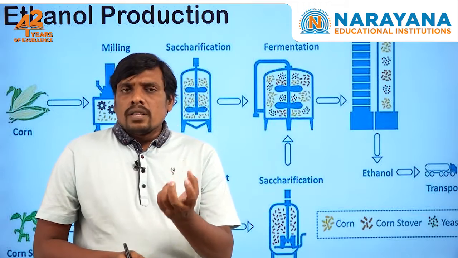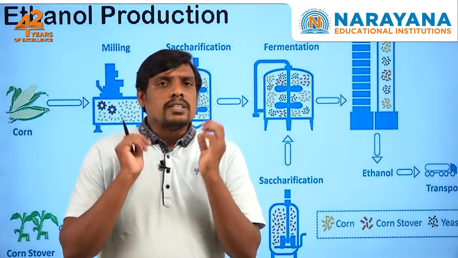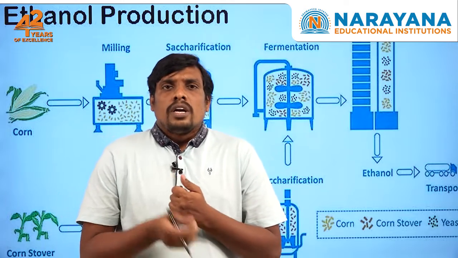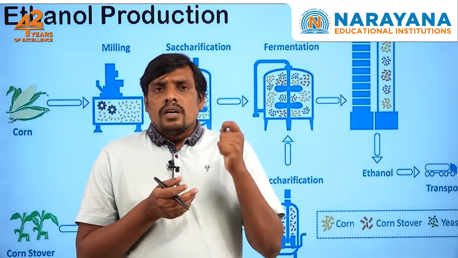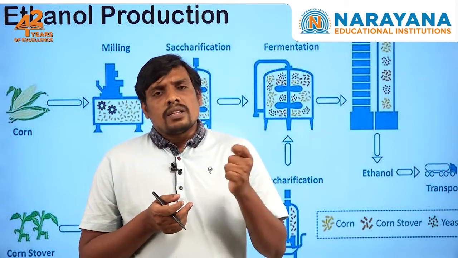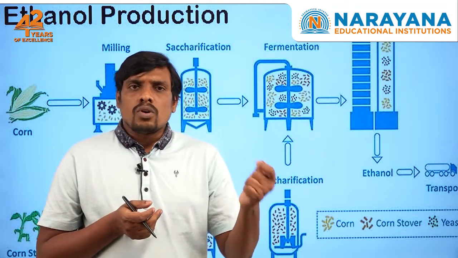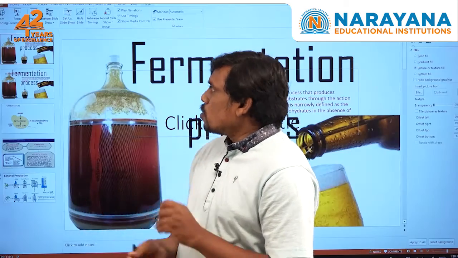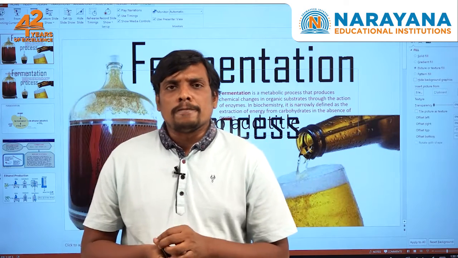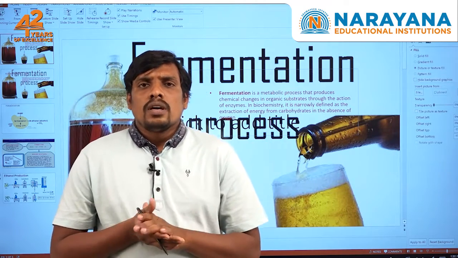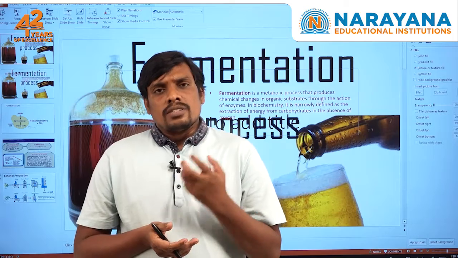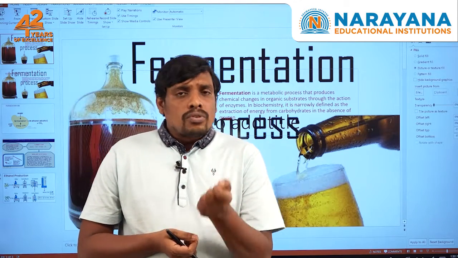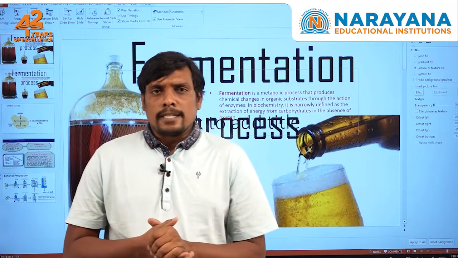Ethanol production is a challenge nowadays in the industries. Ethanol production and separation is a challenge. Why? Because it is a risky and typical process where ethanol is separated from millets or corns. Clear, students? Ethanol is a product of the fermentation process. Not only in the production of ethanol, but in other biochemical industries, and even in the preparation of other kinds of food items, the fermentation process plays an important role.